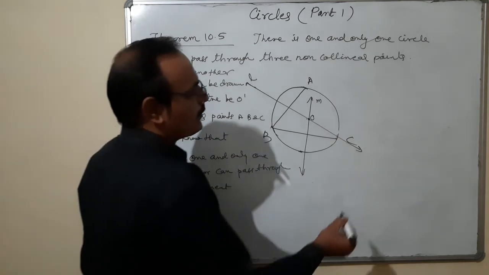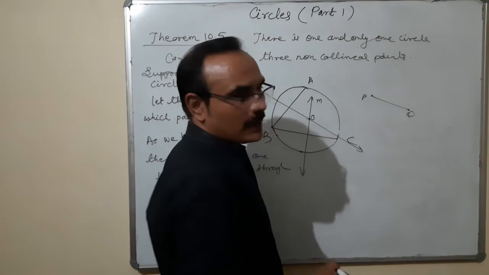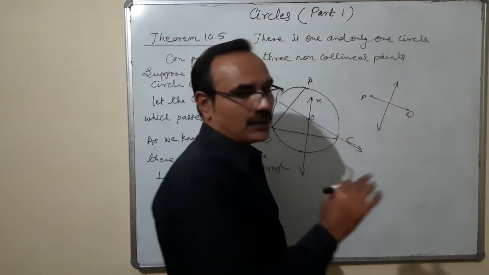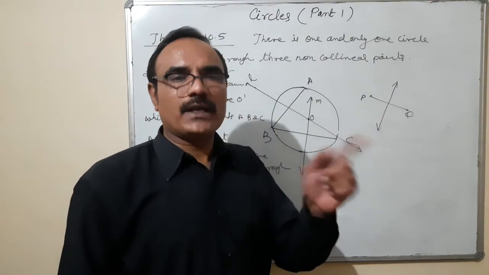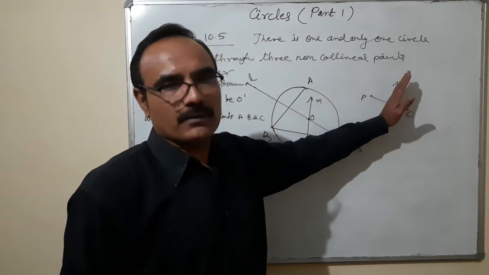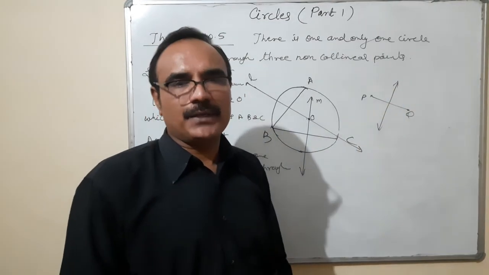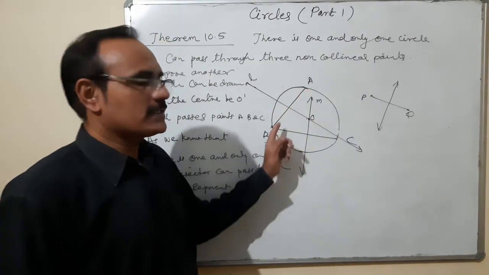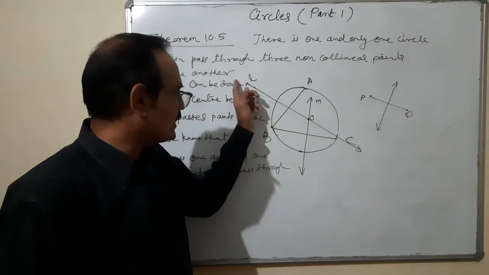This picture is clear for everyone. Suppose this is a line segment PQ and you are going to draw the perpendicular bisector; then one and only one perpendicular bisector can be drawn of this line segment PQ. So the perpendicular bisector which we draw of AB must lie on L.